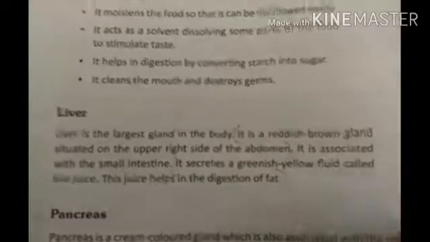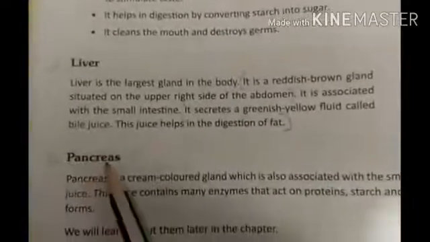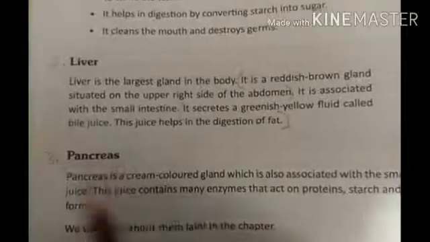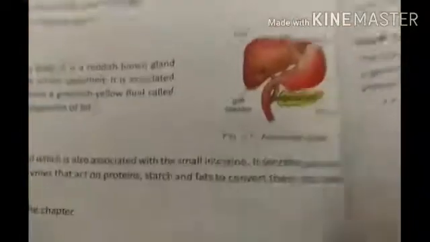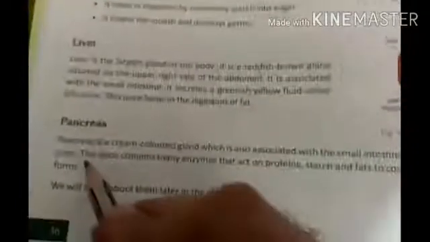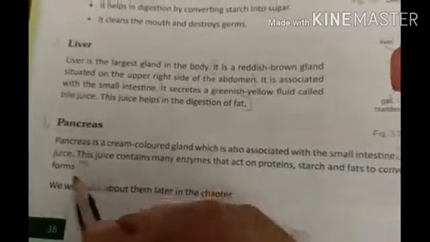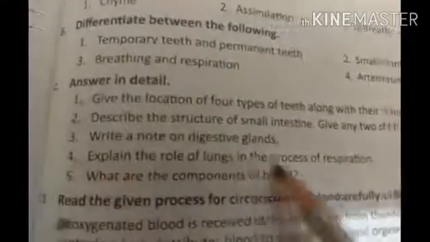Okay. Then there will be third gland, that is pancreas. So under this heading you will note down from here till here.